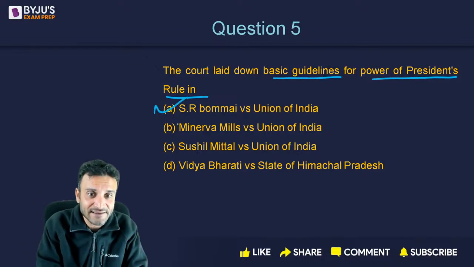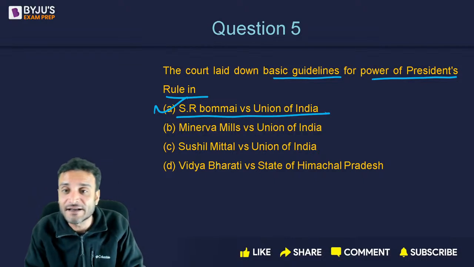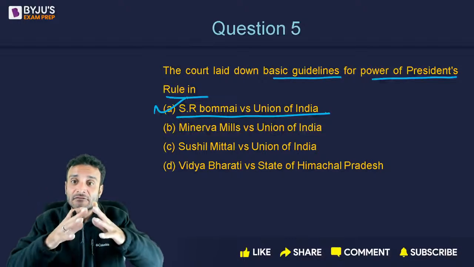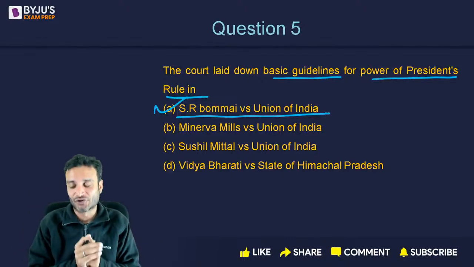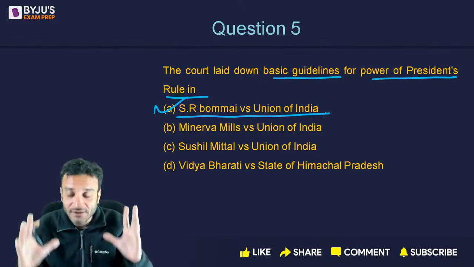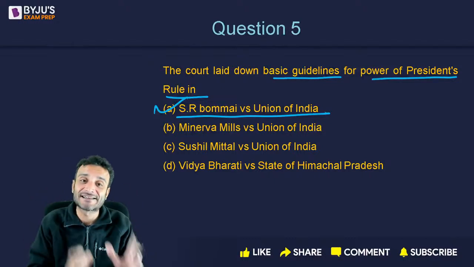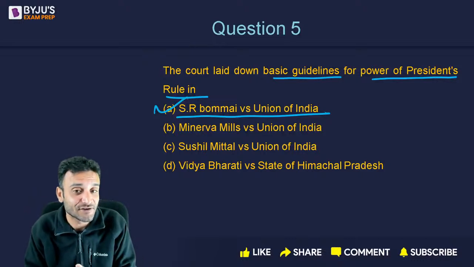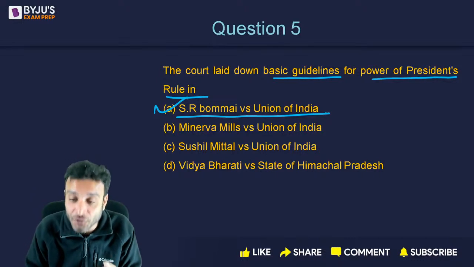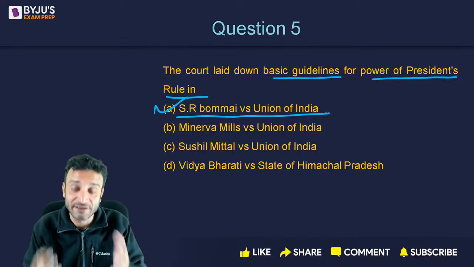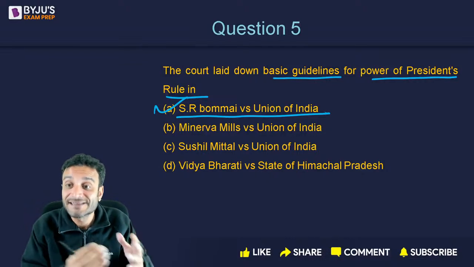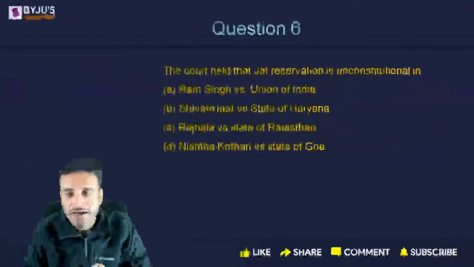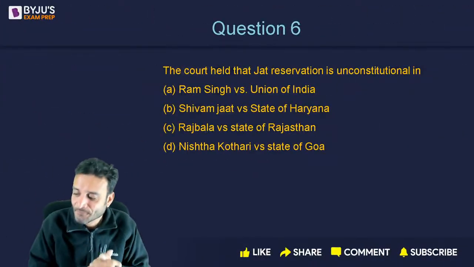Bommai. In S.R. Bommai versus Union of India, the Supreme Court laid down certain guidelines, or rather the contours, the borders, the boundaries of the president's power during president's rule. What is the power of the union government or the president at the time when a state is under president's rule?